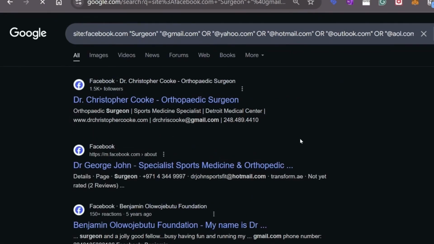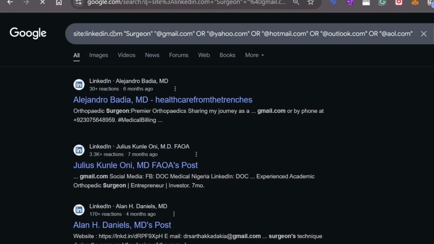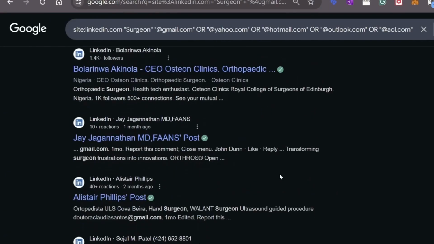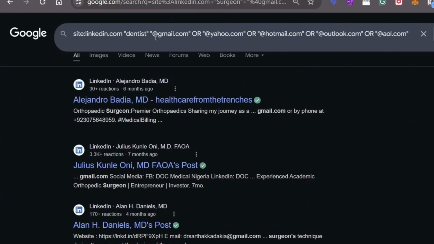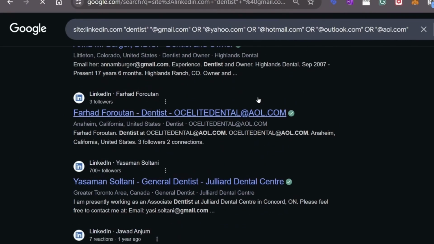What it does is the same thing for Facebook for surgeons, and you can also change it to LinkedIn, and you have LinkedIn leads here, 100 per page. If you're looking for dentists, you simply come here and change this part of the search query to dentist, and it gives you dentist details for LinkedIn.